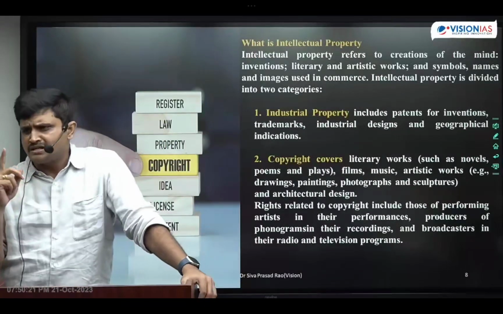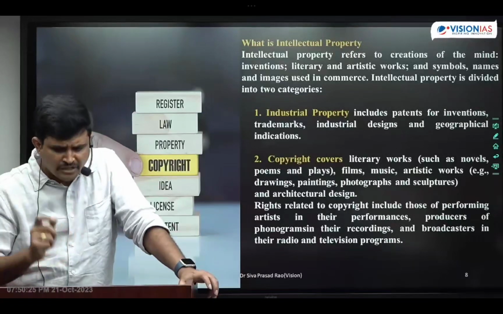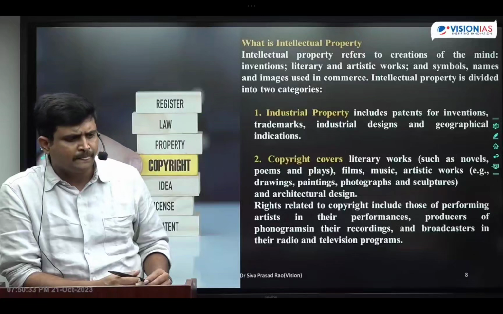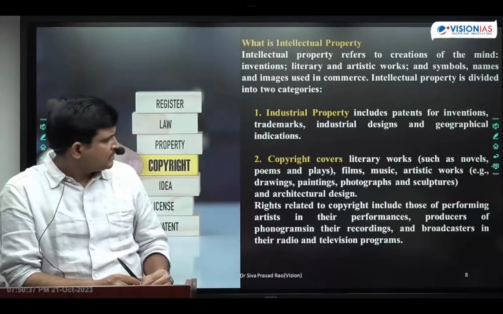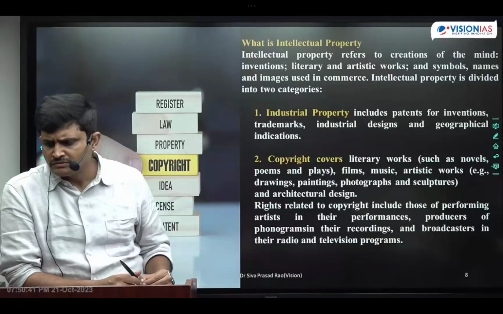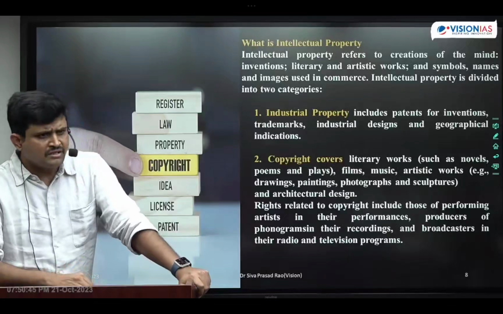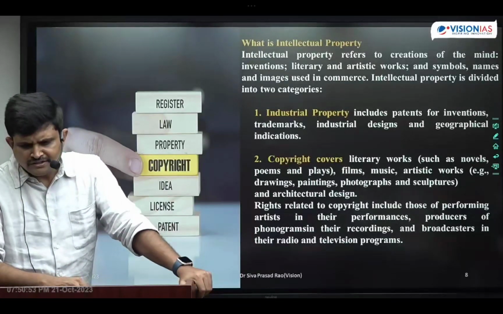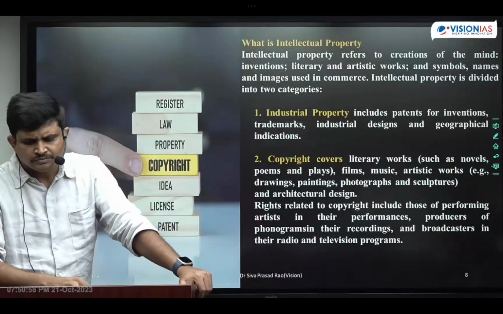What are those? Industrial rights, and the next one is copyrights. Make a note of this and write the flowchart regarding this in India. There are two types of intellectual property rights in India. What are those two types? One is industrial property rights, and the next one is copyrights.